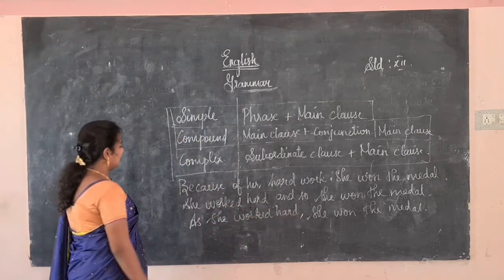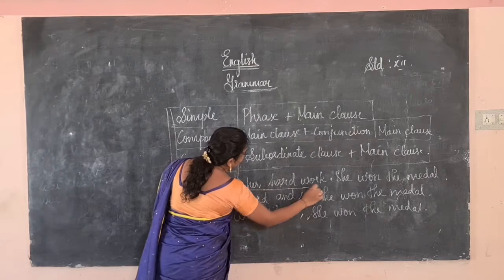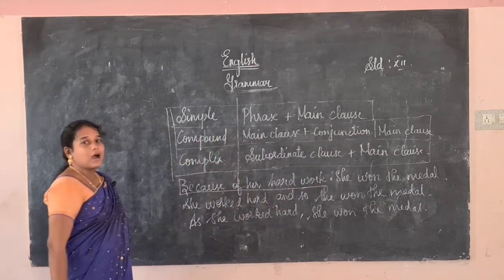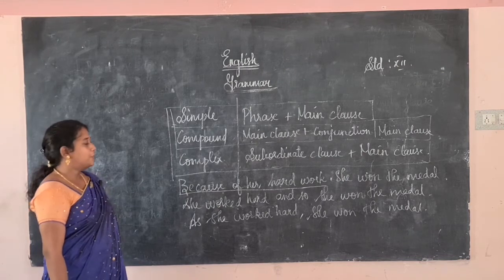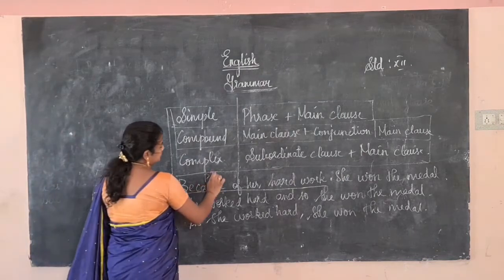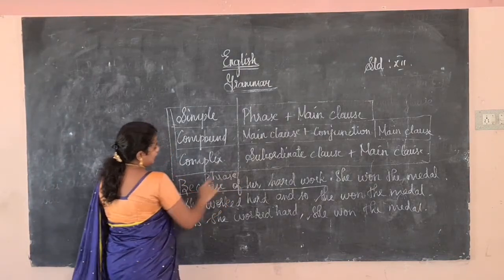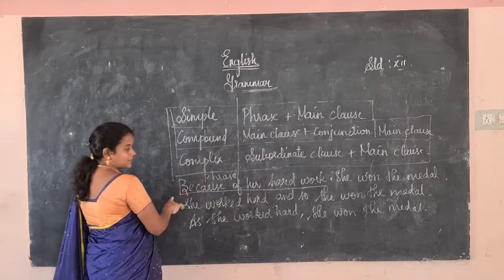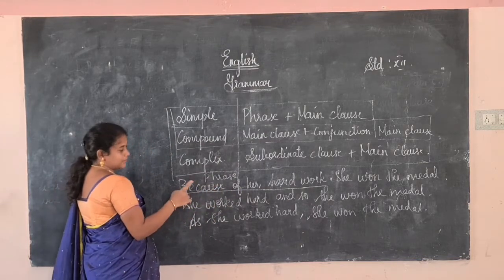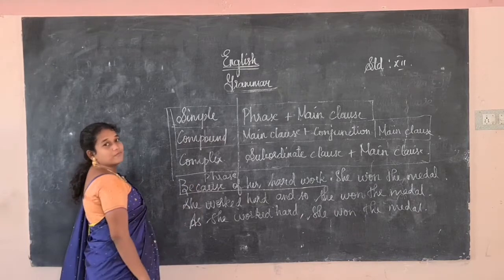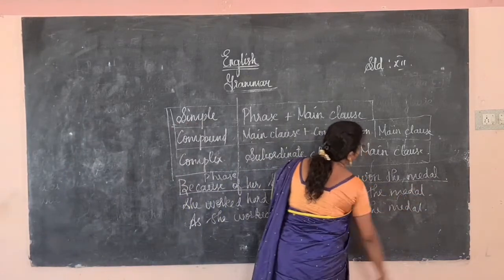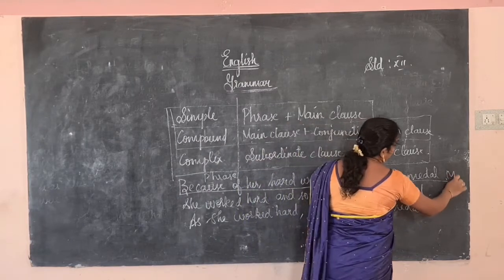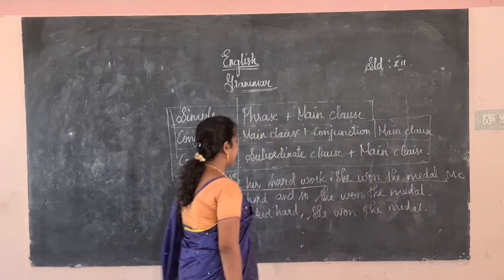So the first one, because of her hard work, is a phrase. Because of her hard work is the phrase given there, and she won the medal is a main clause.